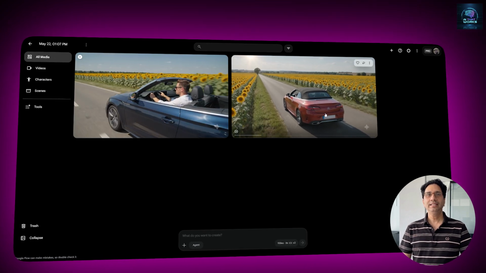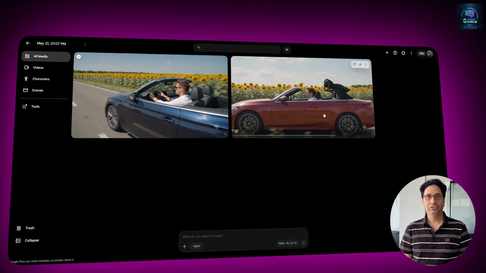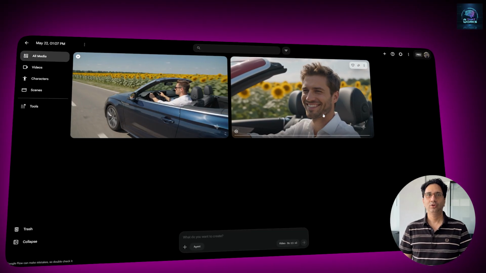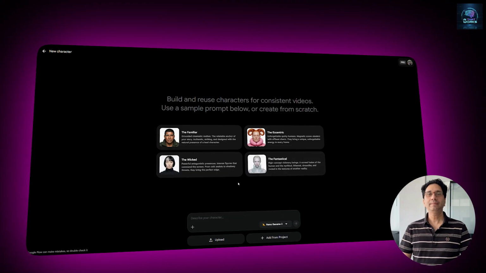In the next 10 minutes, I am going to show everything Google Omni can actually do, how it compares to SEEDance 2.0, how you can automate your entire workflow, and the honest limitations Google is not sharing openly. Let us get into it.